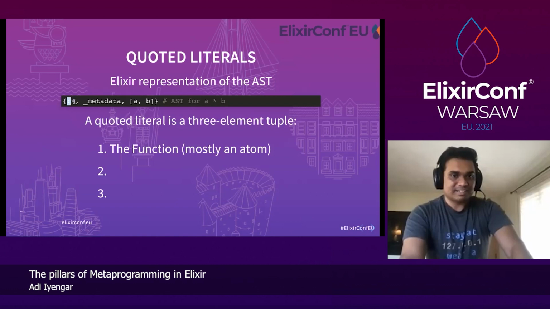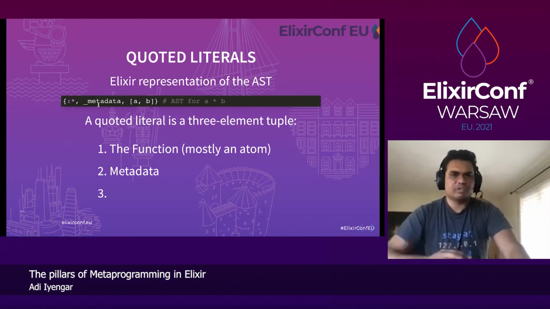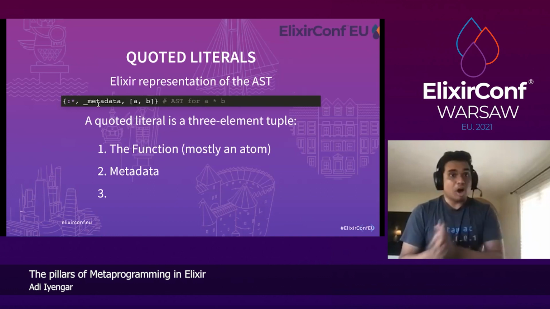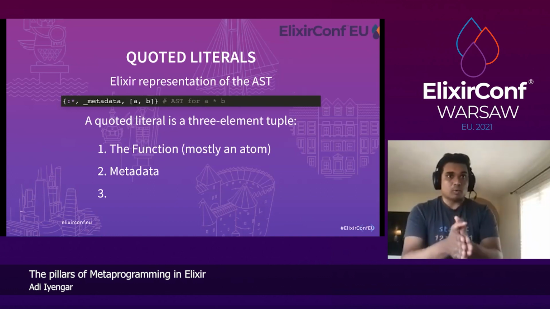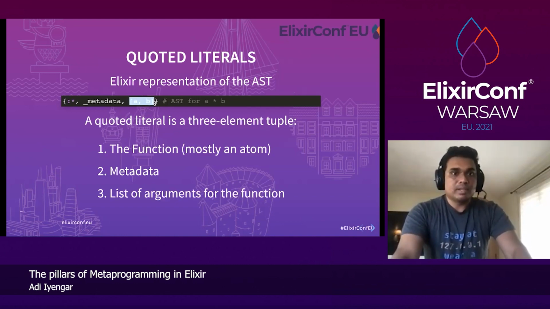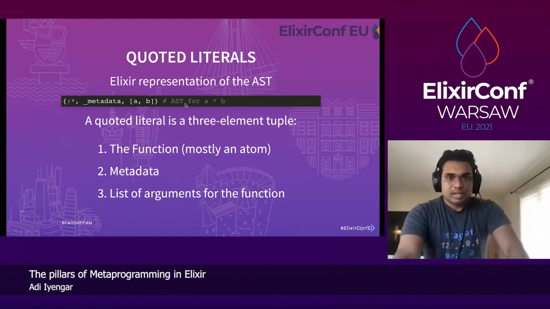The first element is the function, here the atom times. The second element is metadata, which usually contains the modules that are imported, or the context in which you're running the code, or the context in which the quote was created. And the third one is the list of arguments for the function. So you can use the first one and the third one to create a tree.